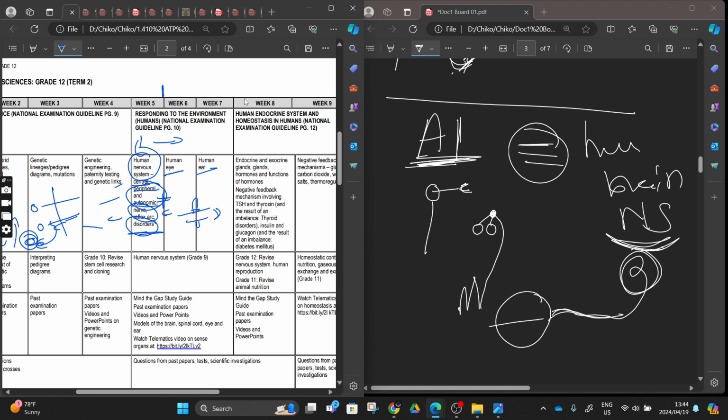Guys, let's move on. Now we know that when you touch something, it is hot. Guys, life science is beautiful. From here, you can go out and be a doctor. Now we are dealing with the brain. You can go out and be a psychiatrist. You can be an optometrist, the person who deals with the human eye. There are those who deal with the human ear. Same thing. The basics are this.